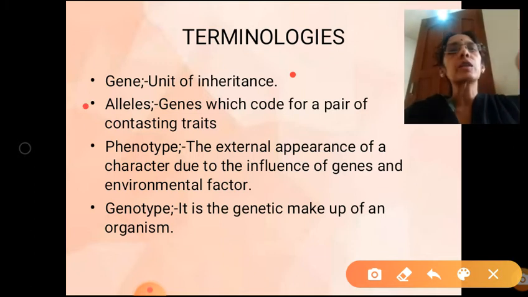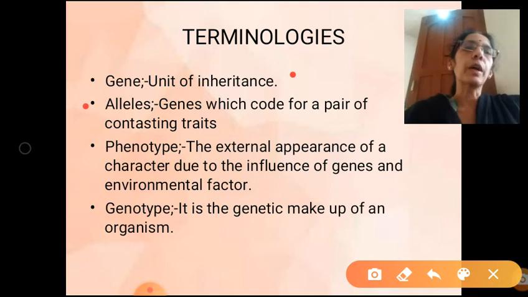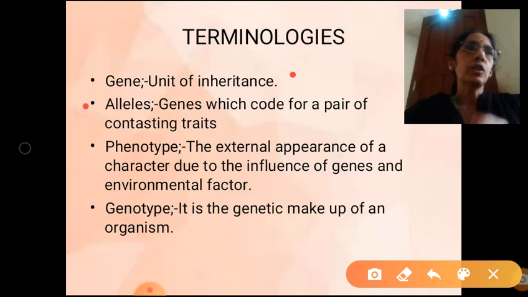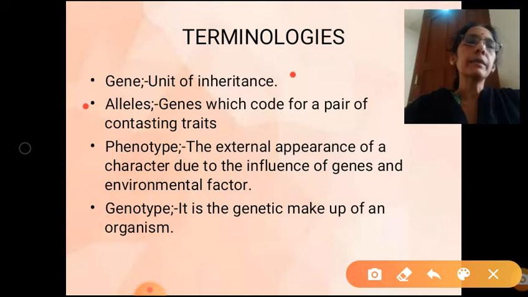Second term is alleles. Genes which code for a pair of contrasting traits. Every character is controlled by a gene. For example, height. How many types are there? One is tall, the other one is dwarf. So this is a contrasting pair.